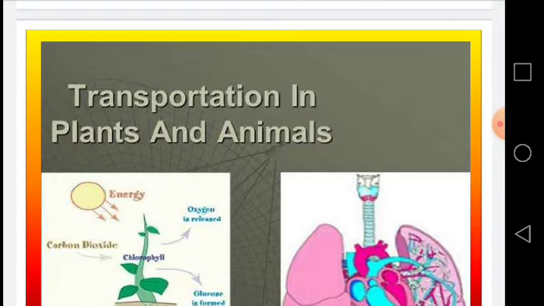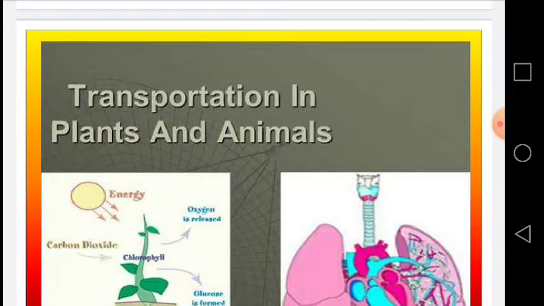Dear students, transportation is very important, but it is done very simply in the simple living things like unicellular organisms, amoeba, where the gases and the foods simply diffuse within the body and the surroundings by the means of diffusion.